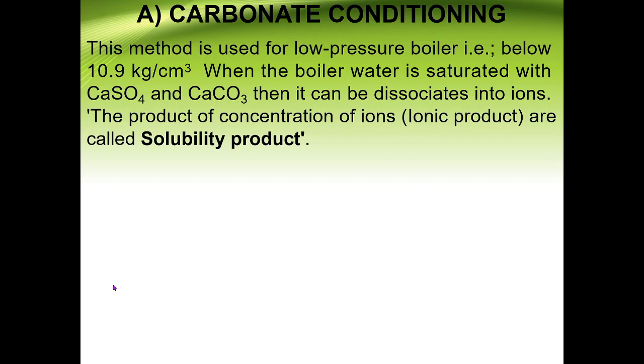Now the product of concentration of ions, the ionic product, is called the solubility product, and you already discussed it last year, in the 12th. You know very well about the solubility product, the ionic product, and even the common ion effect, and here we have to do the same thing.